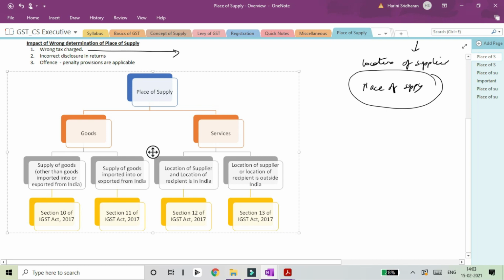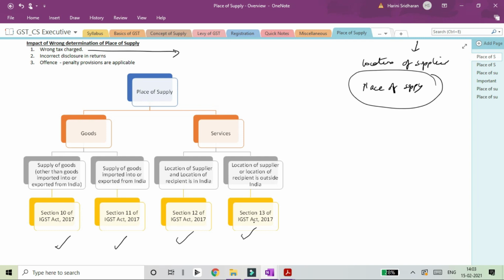So now if you see, the place of supply provisions are being covered, as I was originally stating, under 4 different sections, that is section 10, section 11, section 12 and section 13 of IGST Act. So why are there 4 different sections? It is not one single section, because there are 4 different transactions that are being contemplated under each of the sections.